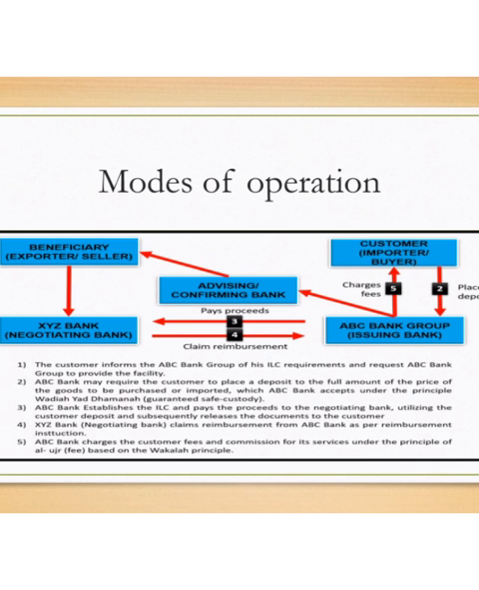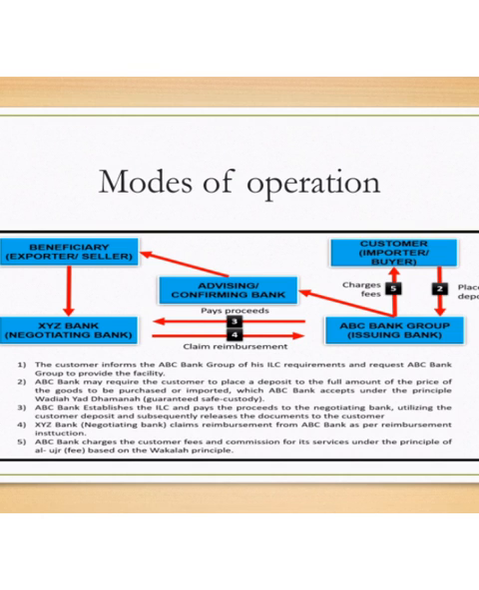The modes of operation of wakalah are: the customer informs the ABC Bank Group of his ILC requirements and requests ABC Bank Group to provide the facility. ABC Bank may require the customer to place a deposit to the full amount of the price of the goods to be purchased or imported, which ABC Bank accepts under the principle wadiah yadamanah, which is guaranteed self-custody. ABC Bank establishes the ILC and pays the deposit to the negotiating bank utilizing the customer deposit and subsequently releases the document to the customer.